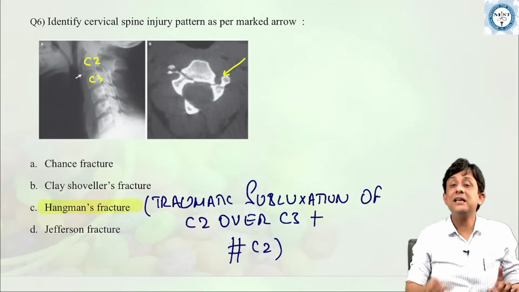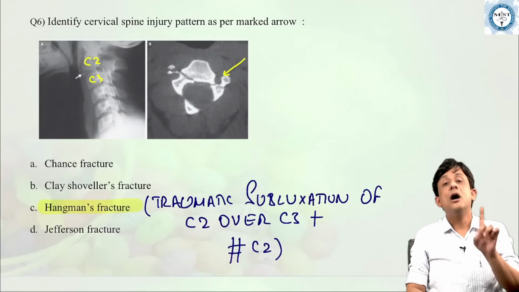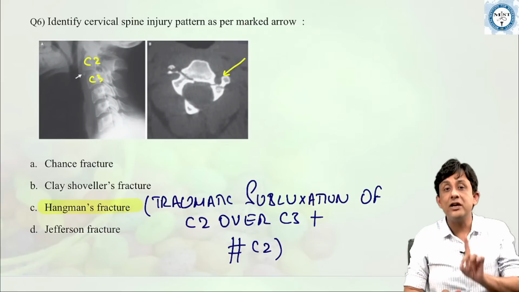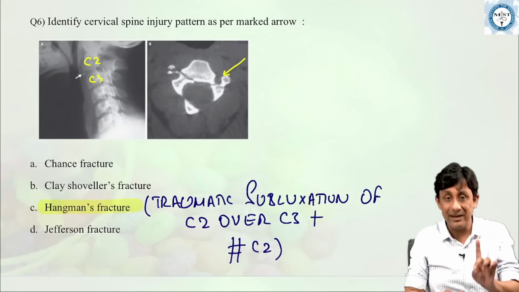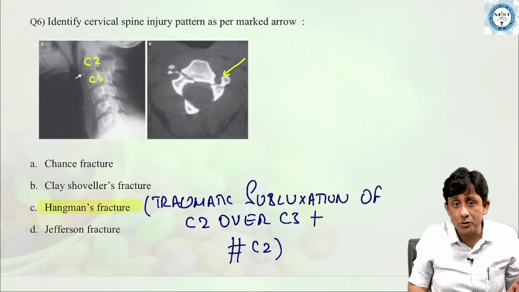Okay. So, traumatic subluxation or listhesis of C2 over C3 along with fracture of the second cervical vertebra is what is called a hangman's fracture. Now, I think some of you have got it absolutely right.